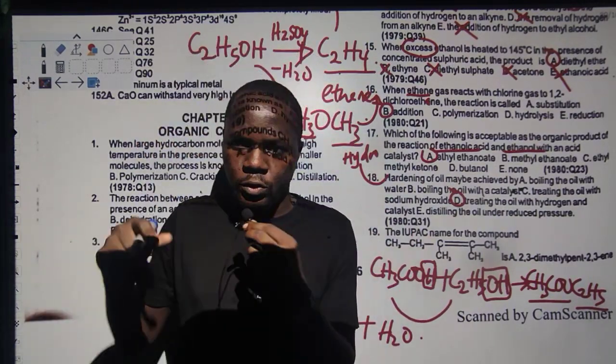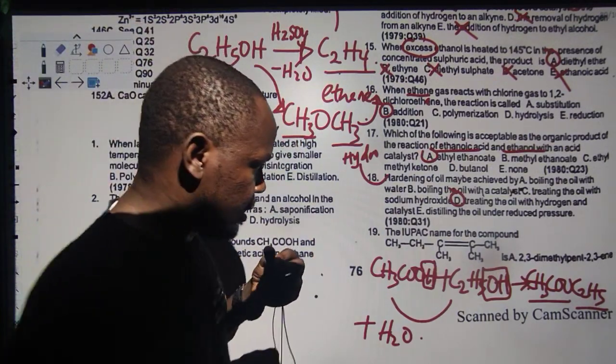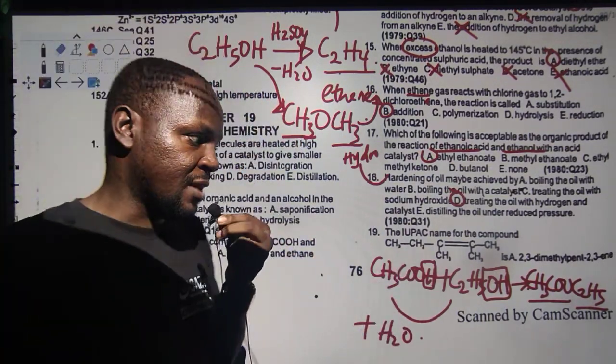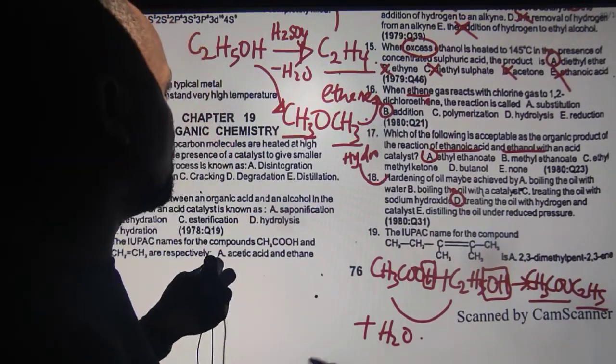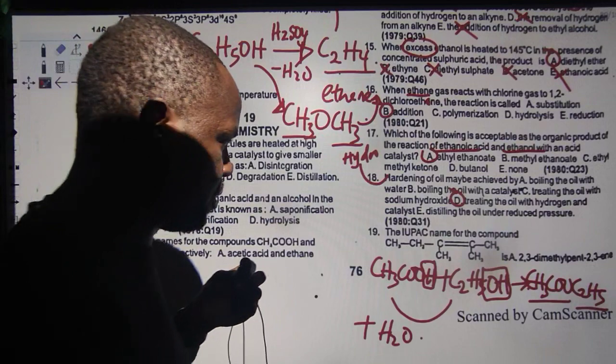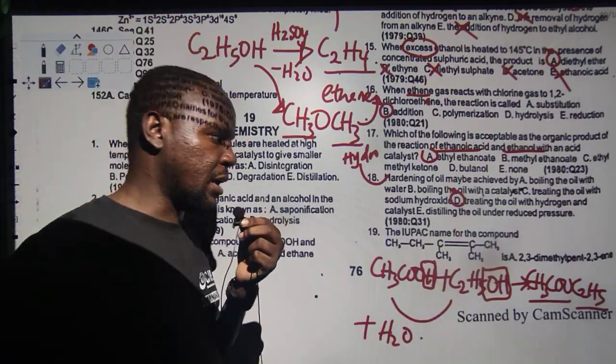Now, question 19 is IUPAC. I'm going to do that also in no time. So question 19 is also IUPAC. Then we have to name this. Now, it's more or less like what we did the other time. So we don't need to waste our time to see the options, but let's just see if this option A is correct.